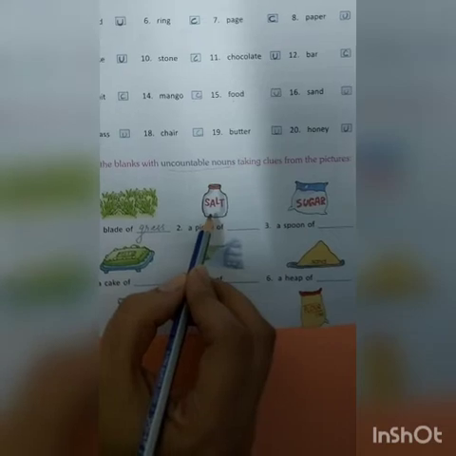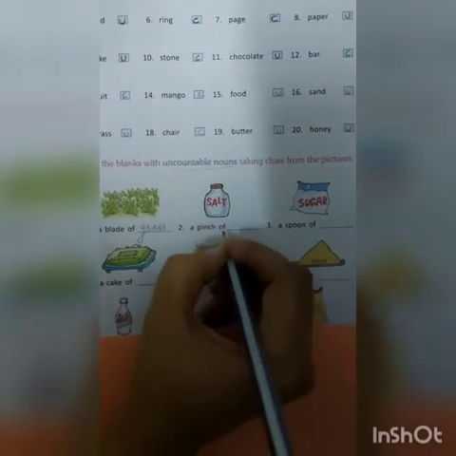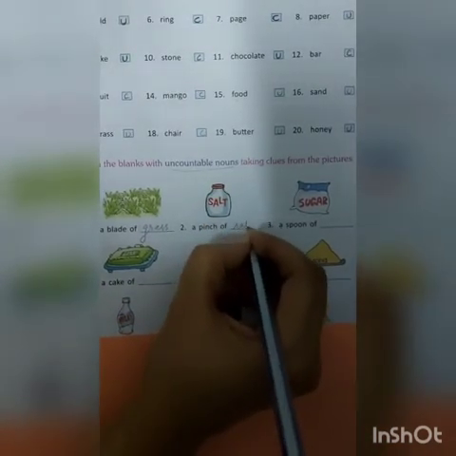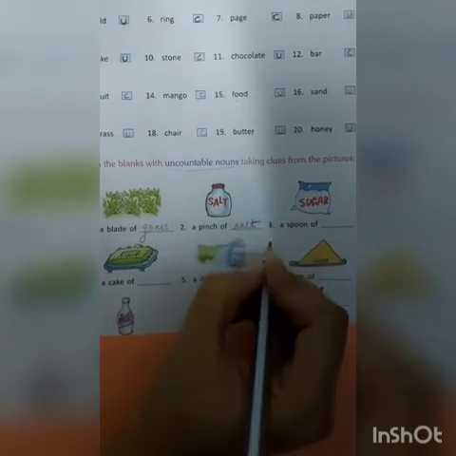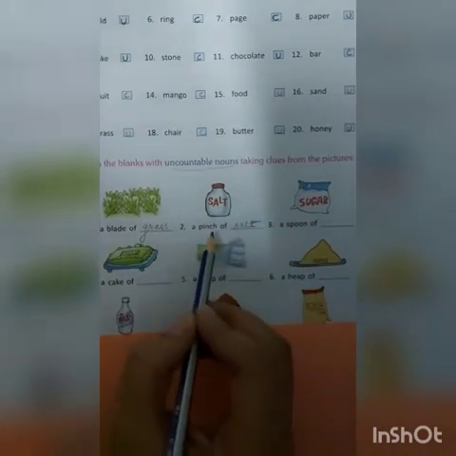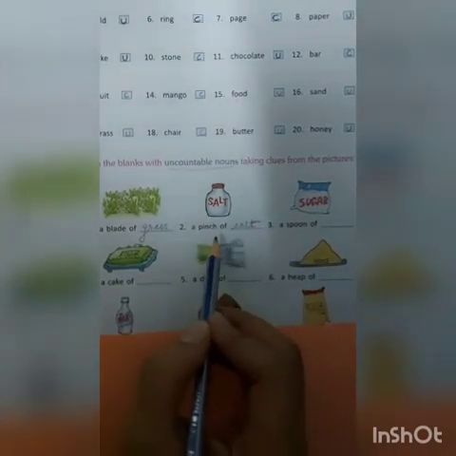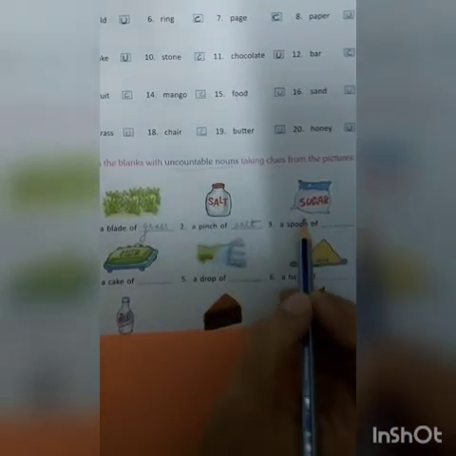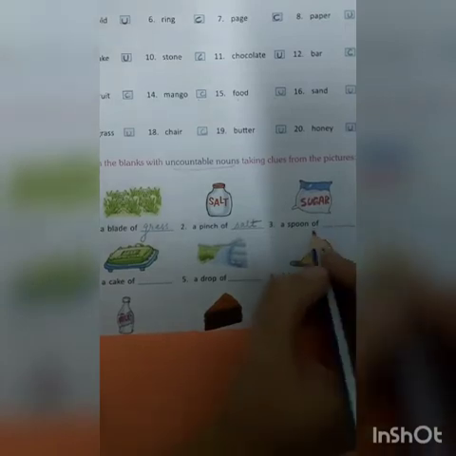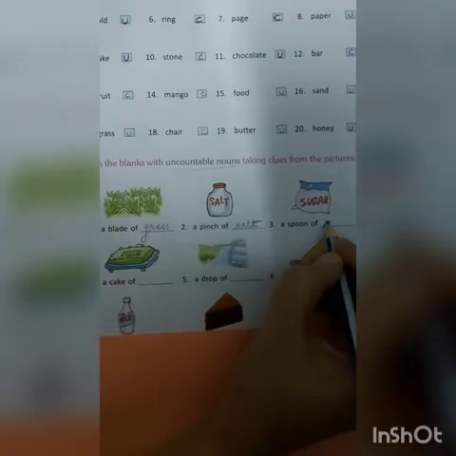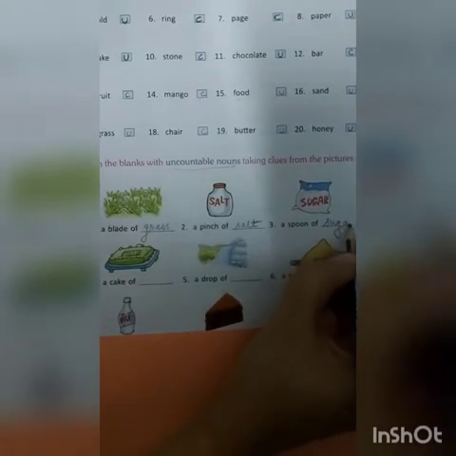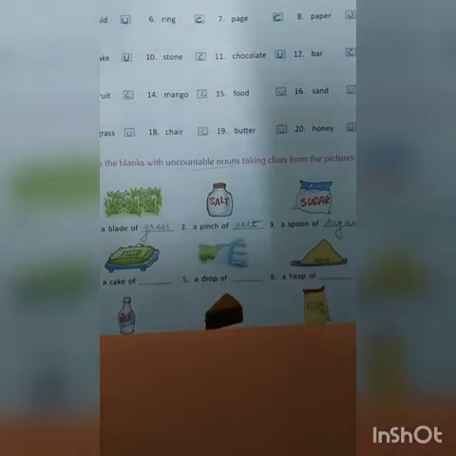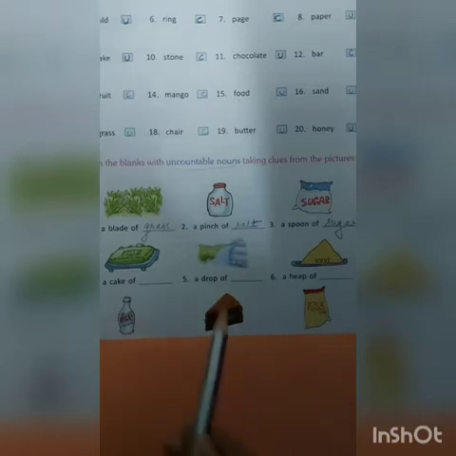Salt. Salt is also uncountable, but we can say a pinch of salt. We cannot say one salt or two salt, but we can say a pinch of salt or a spoon of salt. Third, sugar. So here, a spoon of sugar. All these pictures are showing what? They are showing uncountable nouns.